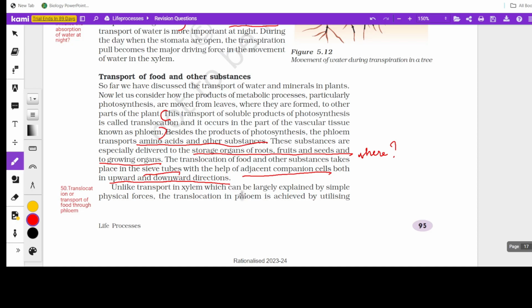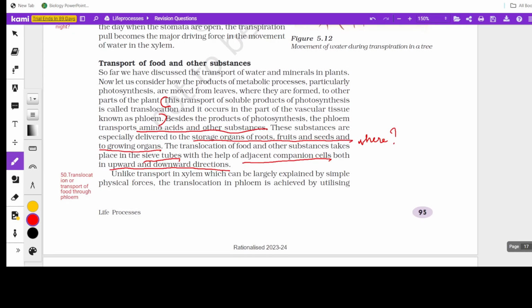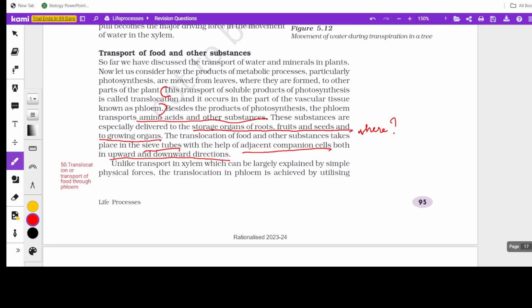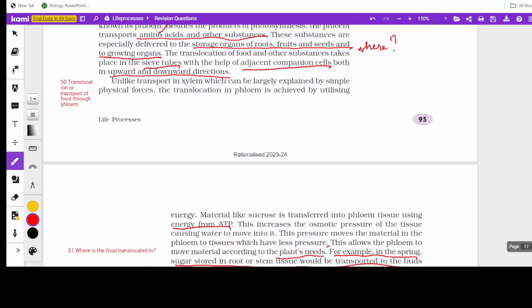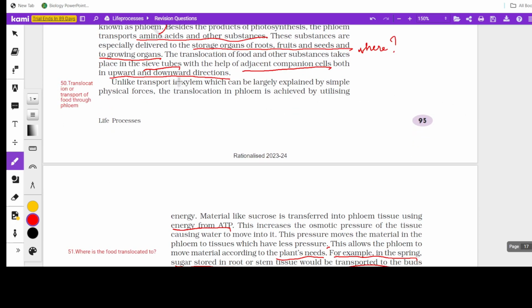So you'll get some differentiation points between transport of water through xylem and transport of food through phloem. Transport of food through phloem is called translocation, and the previous process is called ascent of sap. Ascent of sap is always unidirectional, only upward, and translocation occurs in both upward and downward directions. In water transport, there is no expense of energy actually. Only when there is active transport of ions in the root, a small amount of energy is used up, and that only to increase the osmotic pressure.